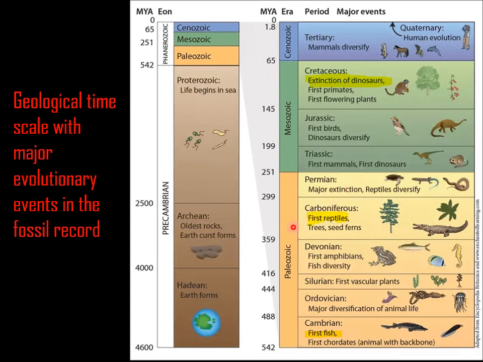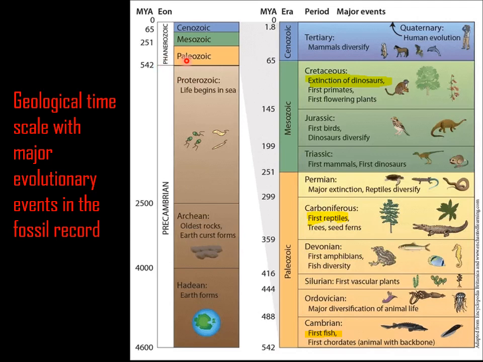All of you must read and learn the geological time scale from the exam perspective, because it is important. You have to learn it this way: eon is Precambrian and Phanerozoic. Precambrian is subdivided into three: Hadean, Archean, Proterozoic.